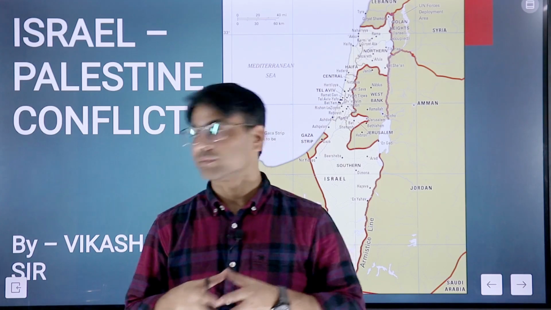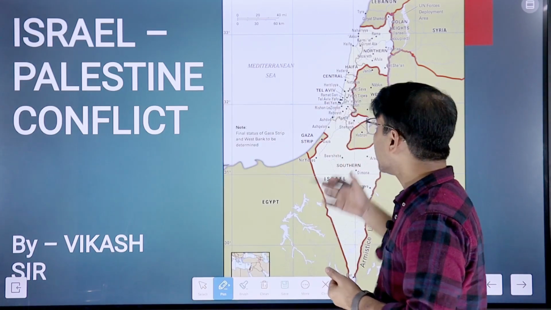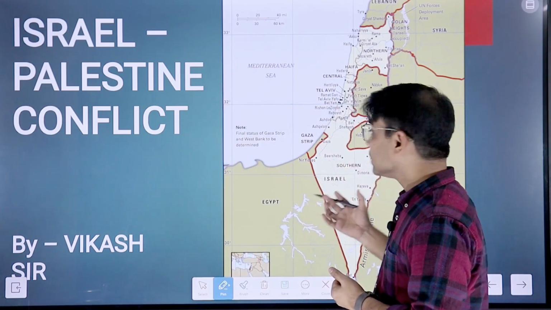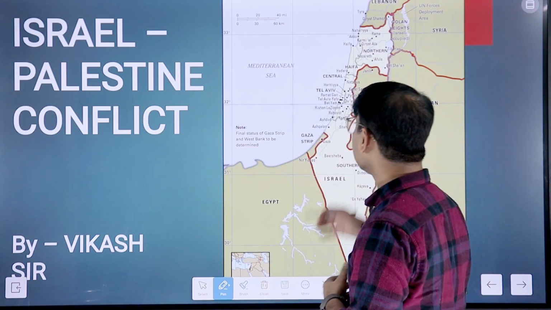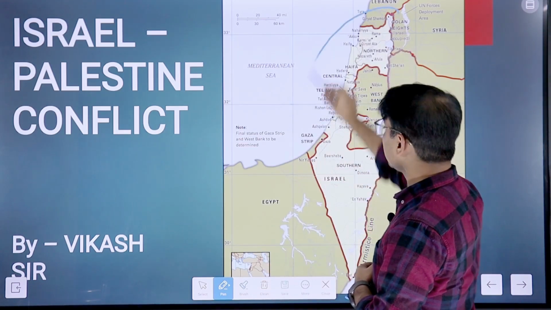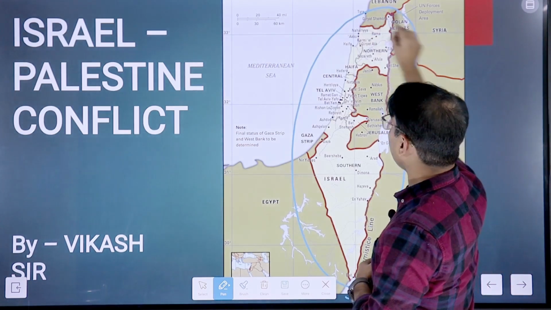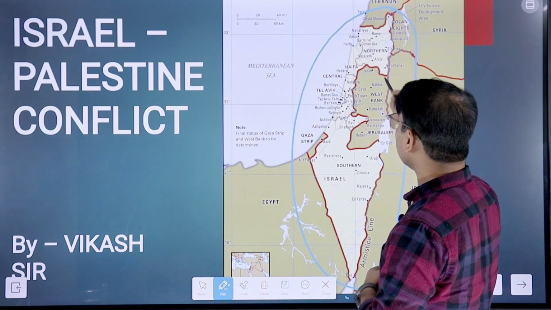Before we go further, let's understand the map of Israel, because this can be quite important when it comes to the prelim exams. We need to know some of the important locations of Israel. So let's understand the location of Israel.